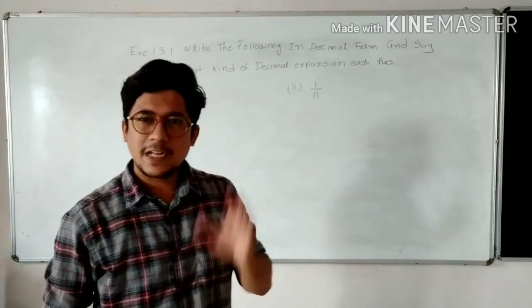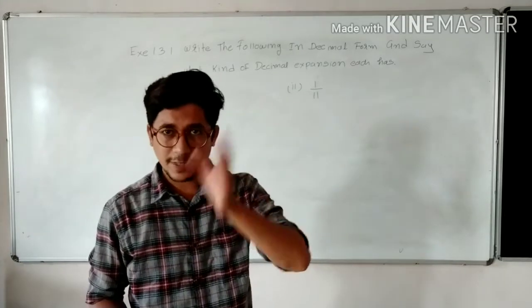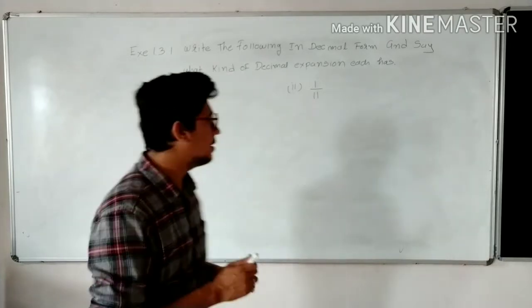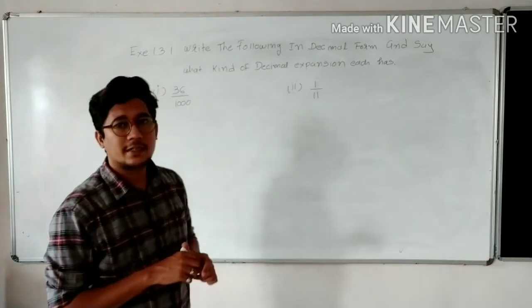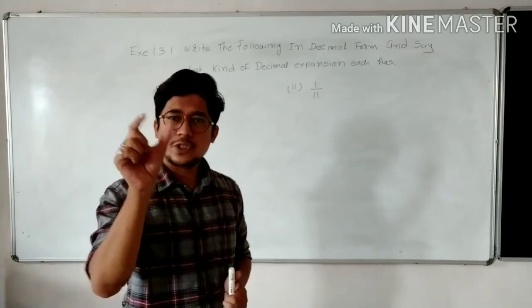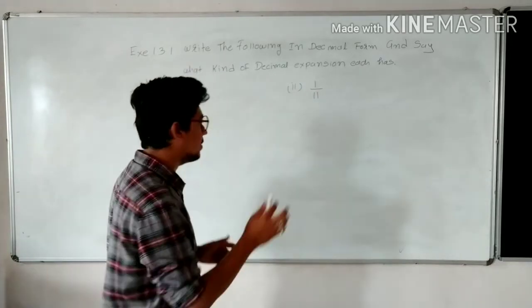We have learned that when we divide a rational number, numerator divided by denominator, there are four possibilities. The first possibility is that the division is terminating. Terminating means the quotient stops after some decimal.